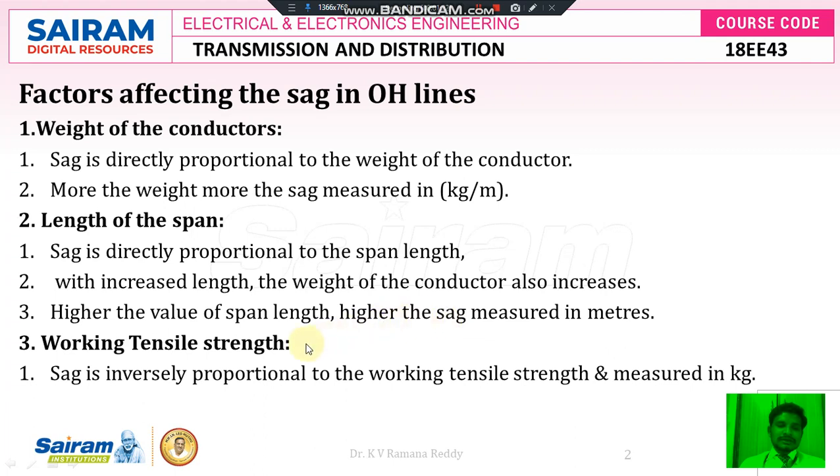The next factor is working tensile strength. If you see the formula of sag, S is equal to WL square divided by 2T. That means sag is inversely proportional to tension or working tensile strength, which is measured in kg.